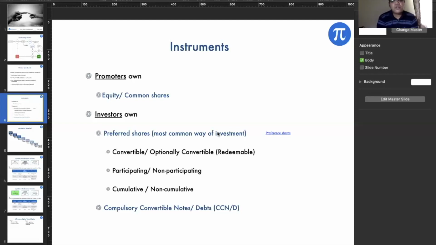In case of liquidation, an OCPS will hold a little bit of priority over the compulsory convertible preference shares. Because they can redeem the money out, they will get paid out earlier than a compulsory convertible preference share.